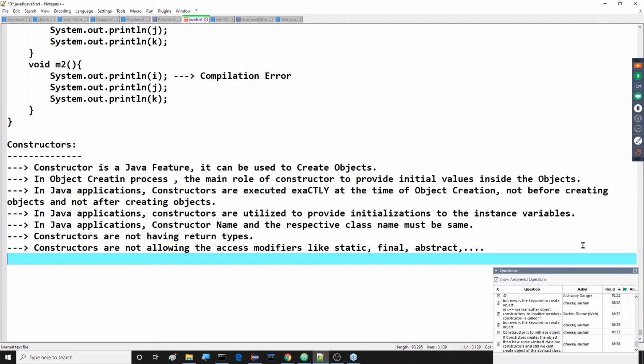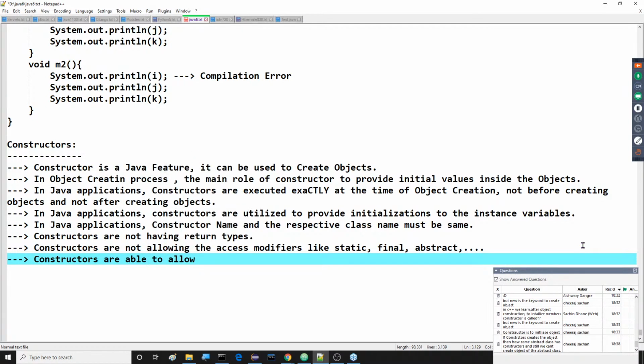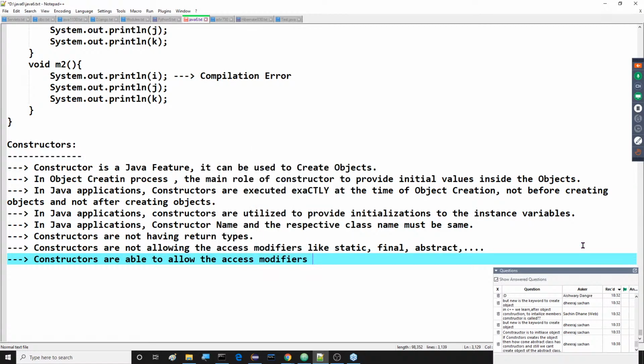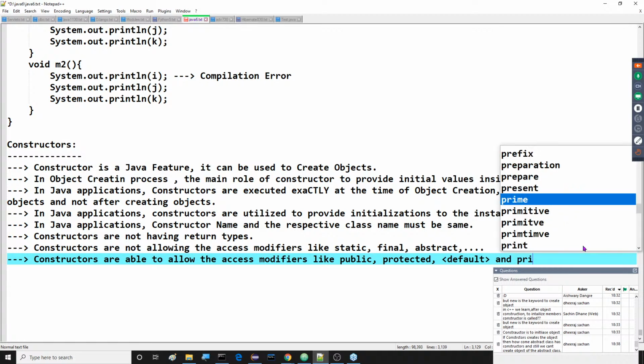Next one, after completion of this: constructors are not allowing the access modifiers like static, final, abstract, and so on. After completion of this, constructors are able to allow the access modifiers like public, protected, default, and private.